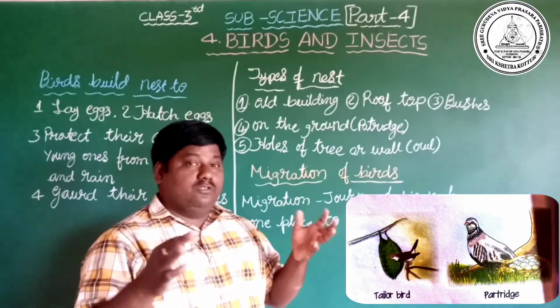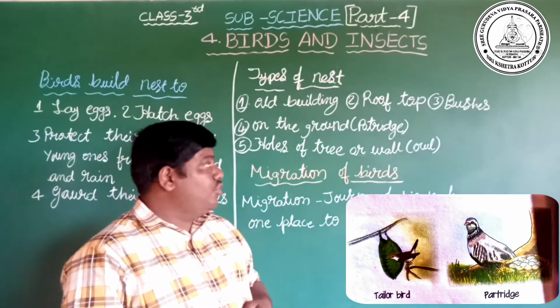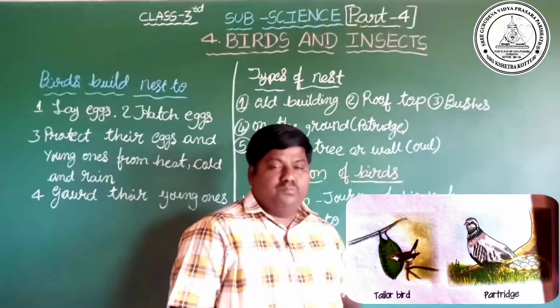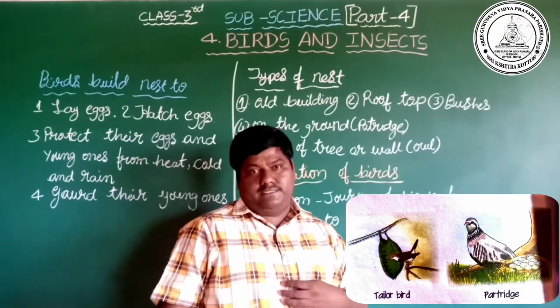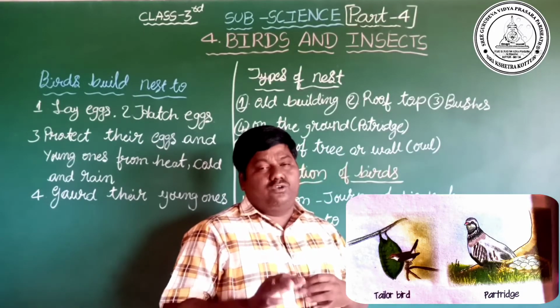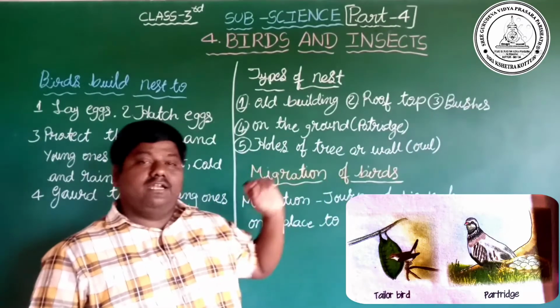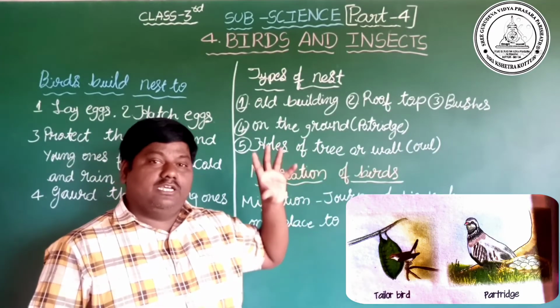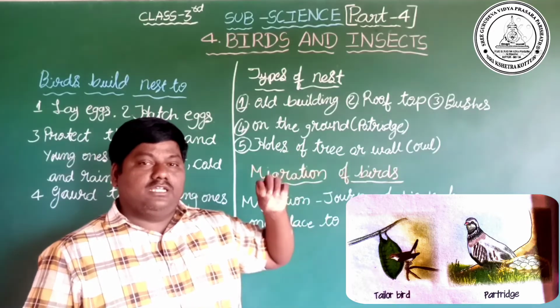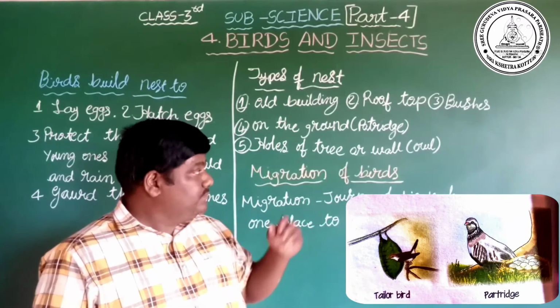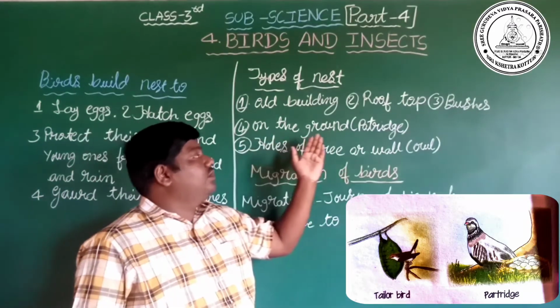All of you observe in your home. Bushes. Bushes means in trees. In trees also we see what? Nests. In the field. All of you observe in the field. That means in Kannada we call it hola. Okay. Next, on the ground.